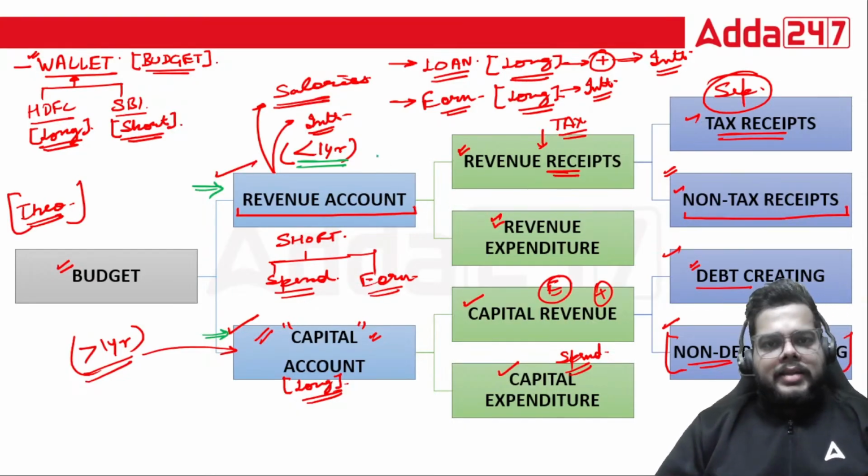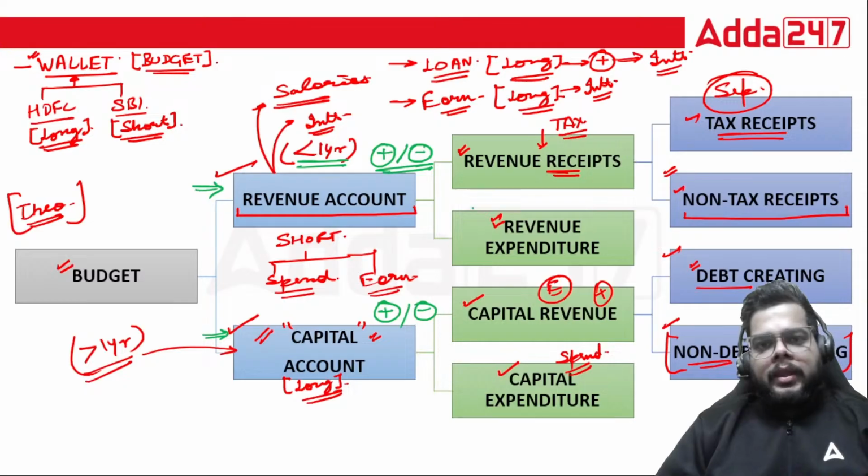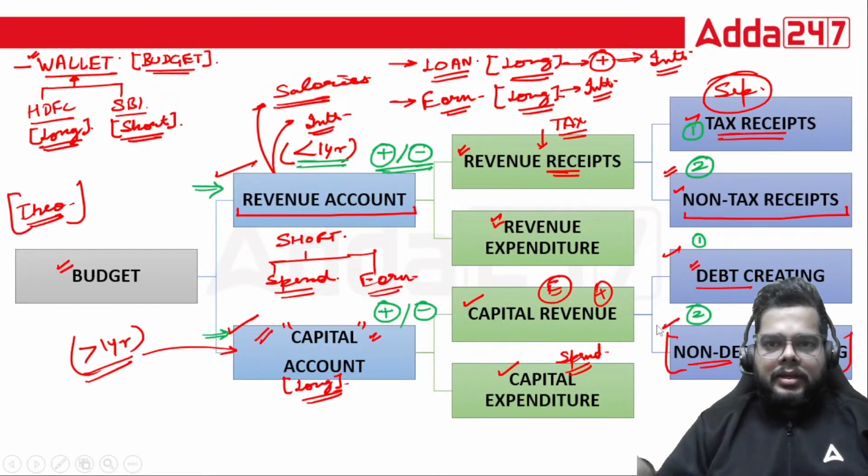Revenue account has two heads. One is your receipt, the credit, and the second one is the expenditure, the spending, the debit. Capital account also has one, your capital revenue or capital receipt, you can call it, and the capital expenditure, the debit. Revenue receipt has two separate components. One is the tax receipt, another is non-tax receipt. Capital revenue has debt creating and non-debt creating. Fine. So this structure, I hope that you are able to understand.